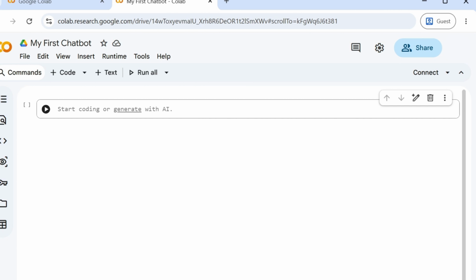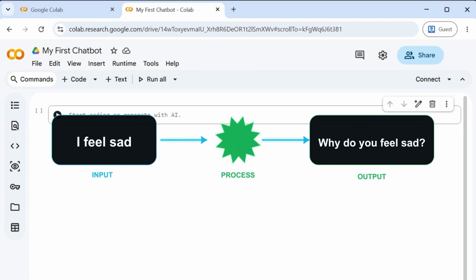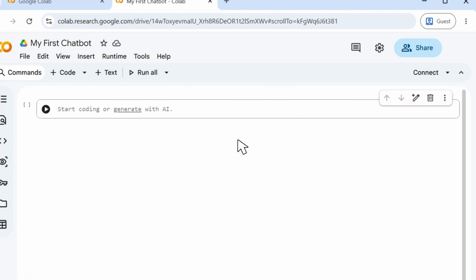We learn by doing. And because we want to build a chatbot, let's go back to the simple chatbot model we discussed earlier. The chatbot receives an input, processes it, and then produces an output. The output, in our example, was a sentence that we could read. So let's start with that part. How can we make the computer display some text? It is actually very simple.